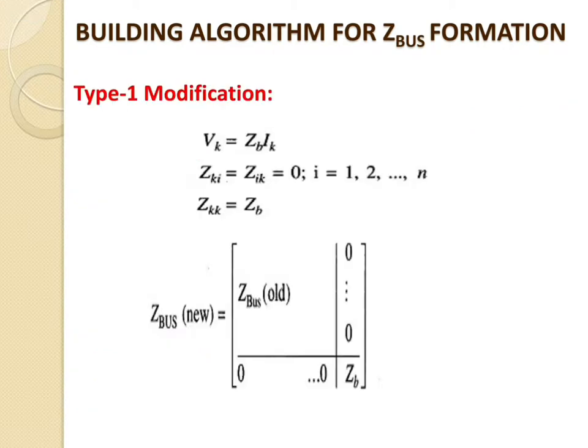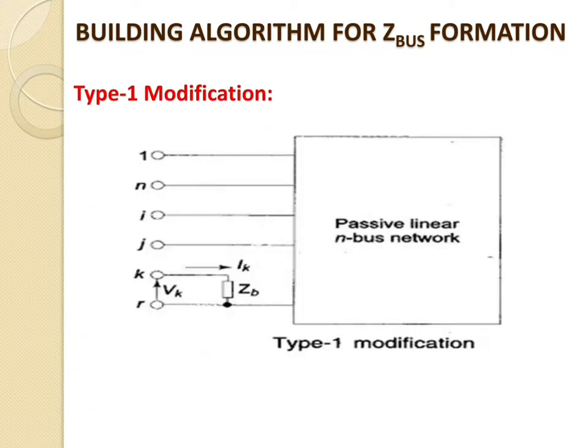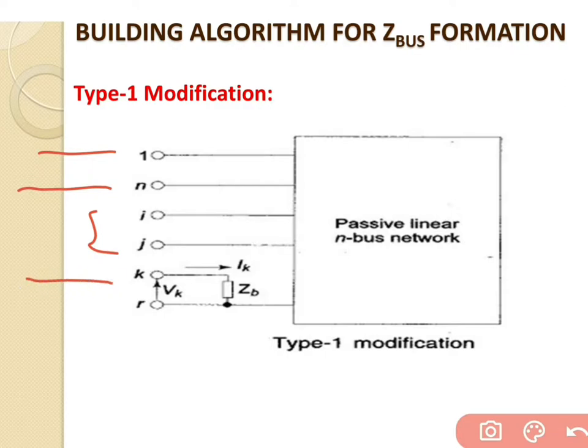So now we will go for the figure. This is the passive linear N bus network, with buses 1 to n. I and J are considered as old buses, K is considered as a new bus, and R stands for the reference bus.